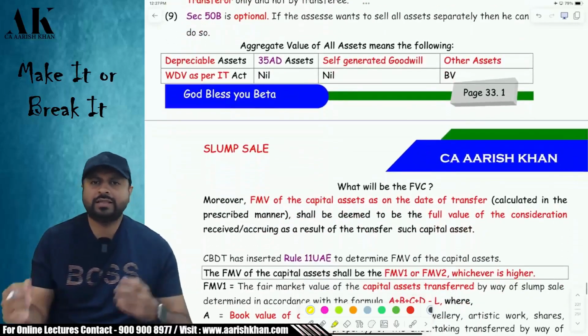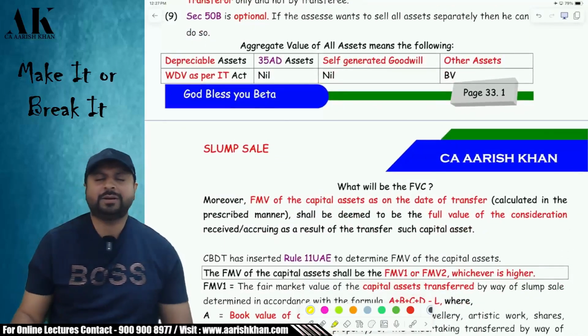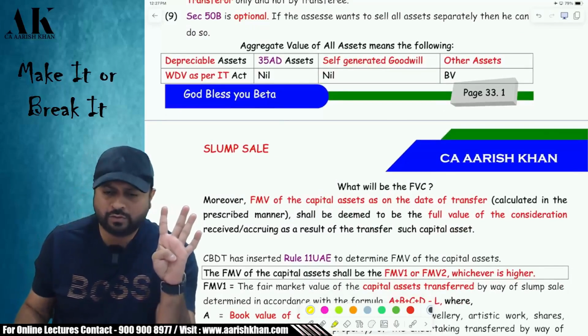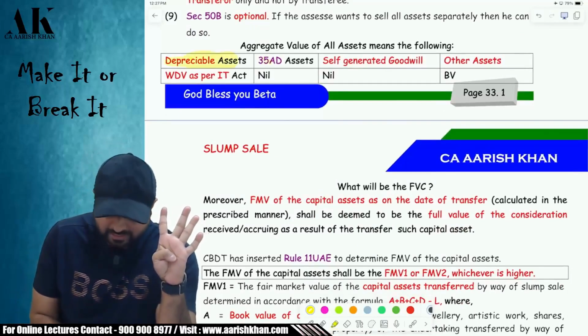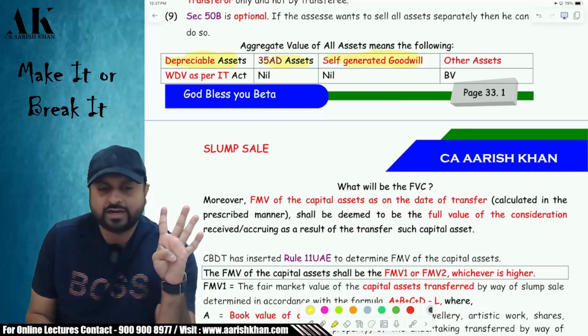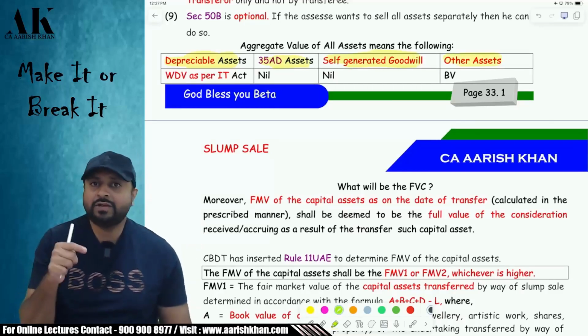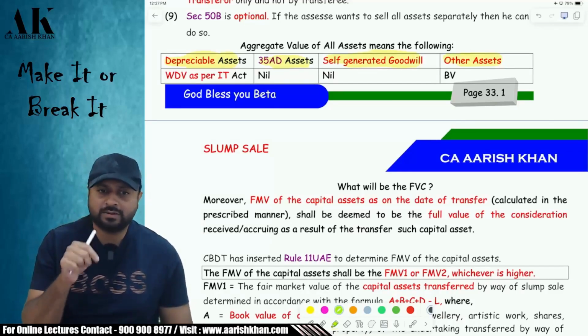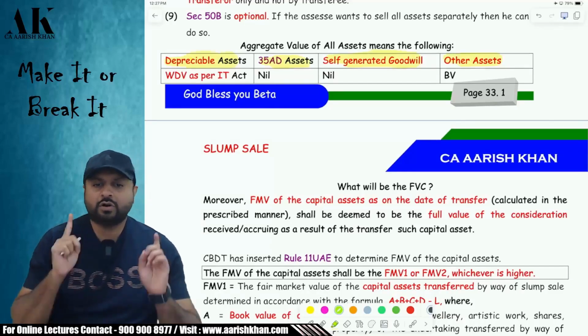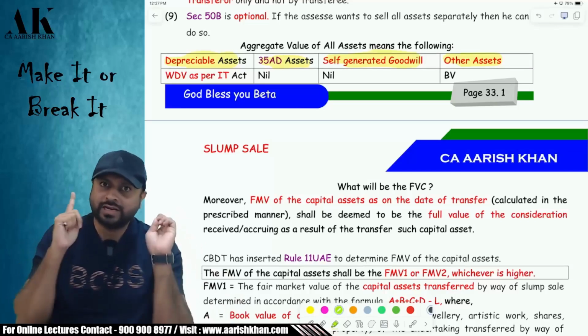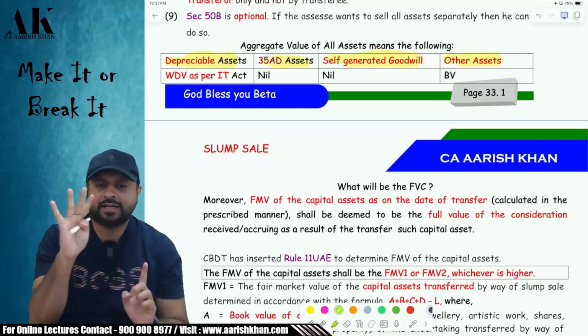Sir, how will I determine the aggregate value of all assets? Listen, for that purpose, all the assets are categorized into four types. First, depreciable asset. Second, 35AD asset. Third, self-generated goodwill. And fourth is other assets. This is what we are computing. We are not computing sale consideration. We are computing cost first. For cost, it is net worth. Net worth is asset minus liability, and assets are categorized into four parts.